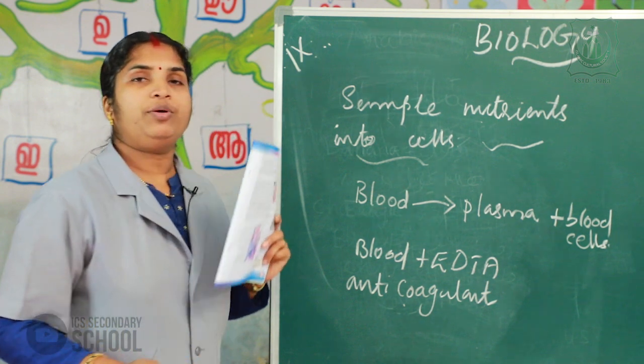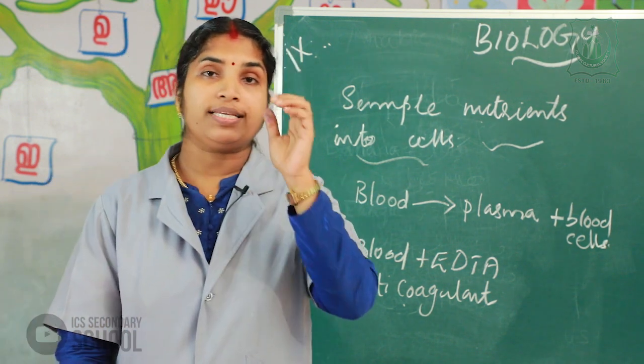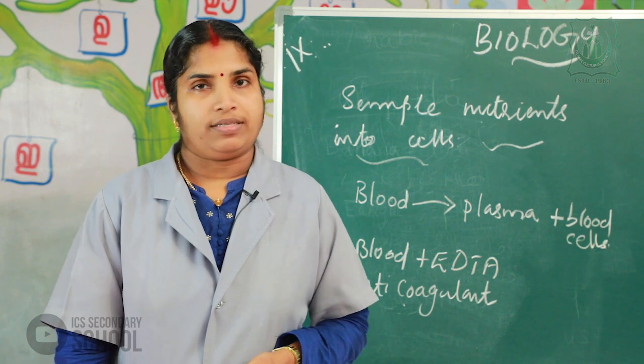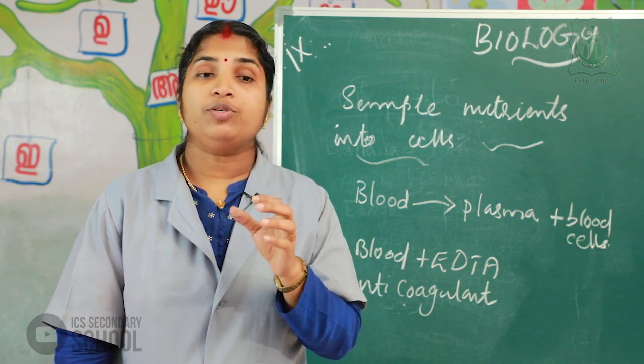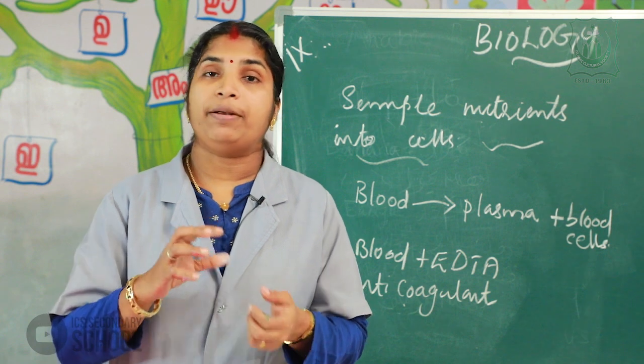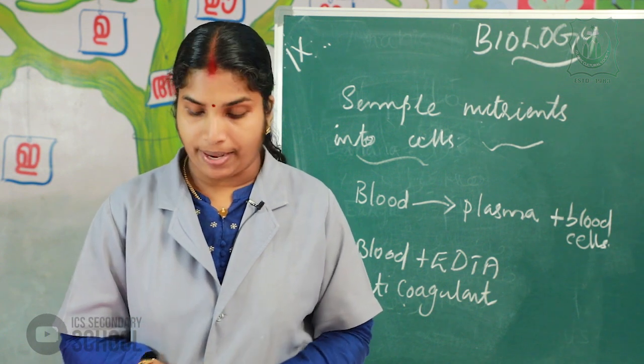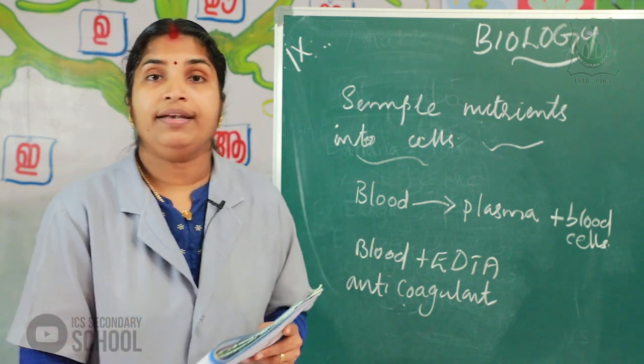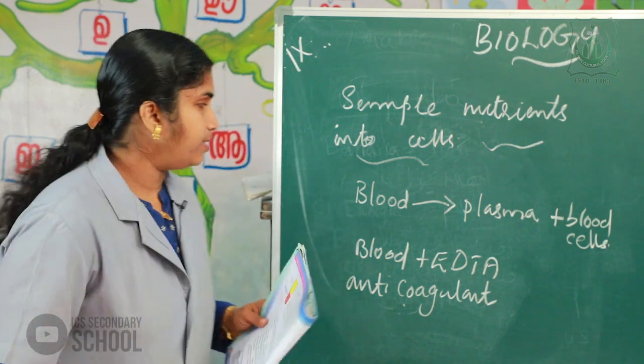What is meant by anticoagulant? An anticoagulant is a chemical substance that prevents clotting of the blood and helps to distinguish the blood parts. The full form of EDTA is ethylene diamine tetraacetic acid.